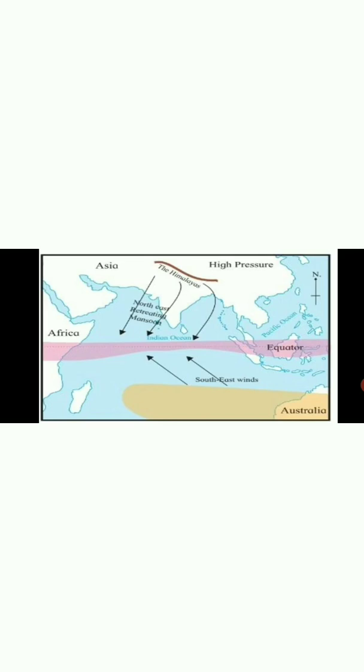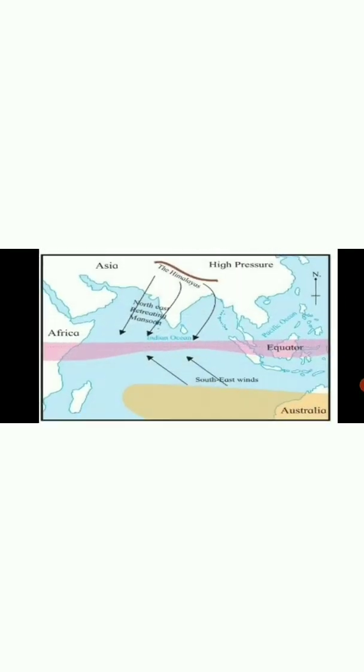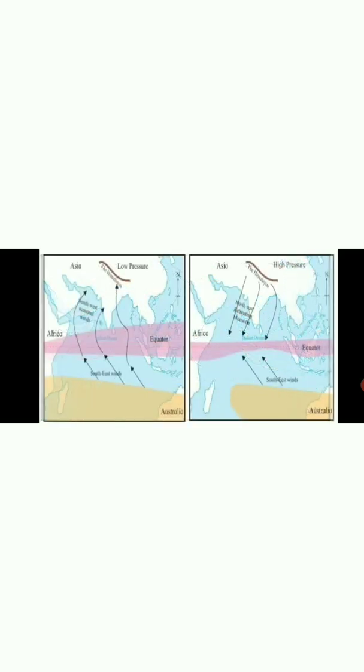Now see that these winds are dry. Why are these winds dry? As they move from land towards the sea. That's why these winds are called dry winds. So student, these are the two types of monsoon winds. The first is the southwest monsoon, from sea towards land, and the second type is the northeast retreating monsoon, that means from land towards the sea. These are the two types of monsoon we are studying here.